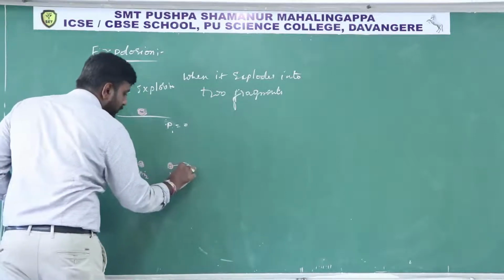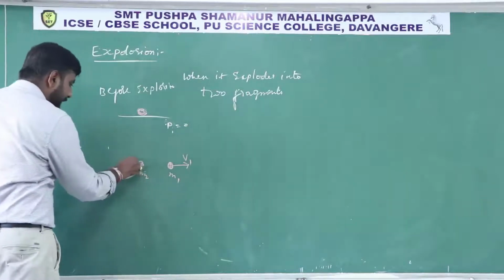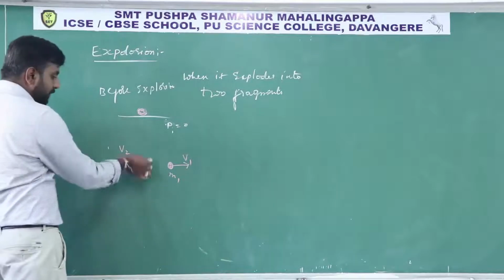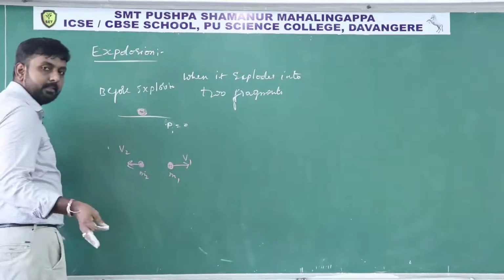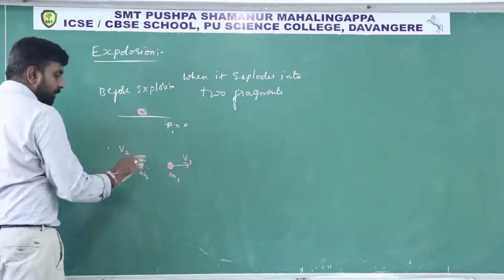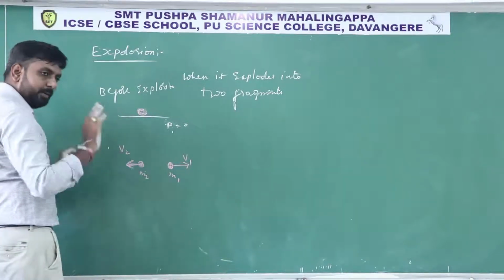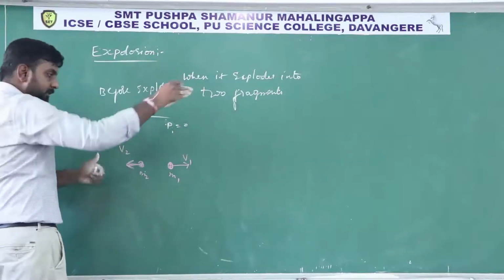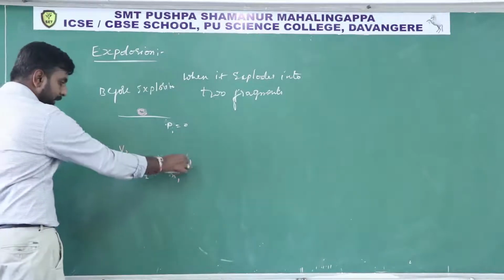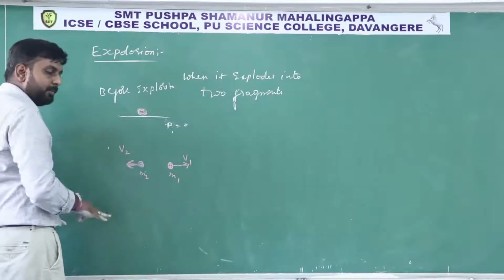In which way they have to move: one fragment is moving in this direction, another fragment exactly should move in the opposite direction. Hence these two momenta cancel each other and the total momentum becomes 0. I hope you understood this one. Why? Because the initial momentum is 0, the final system momentum has to become 0. One mass is moving in one direction, so another mass definitely has to move in the opposite direction. Then the momentum vectors' magnitudes are the same, moving in opposite directions, so they get cancelled.